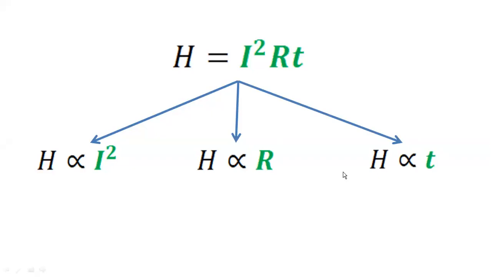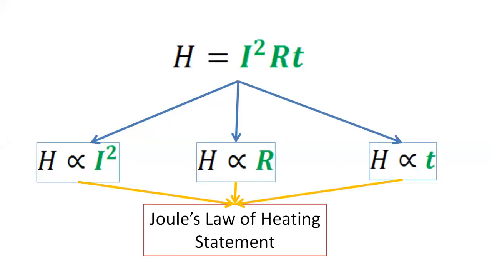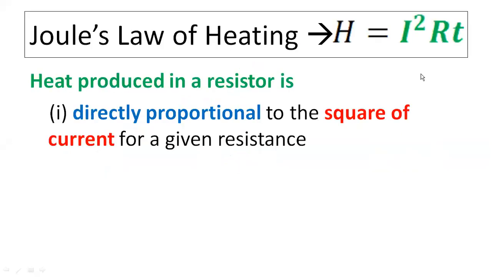So this is the statement of Joule's law. In Joule's law you have to write these three things. Sorry, I said Ohm's law, it is Joule's law of heating. Whenever a statement is asked, these things are required. So how to write it? You write down this formula in your rough page. Whenever you are writing in the exam, write this formula in the rough section, the margin area, and you just have to explain it. How to write it down? First, write: heat produced in a resistor is.